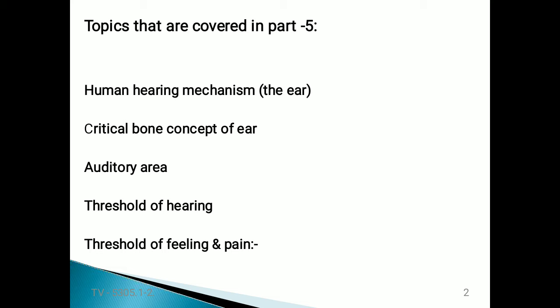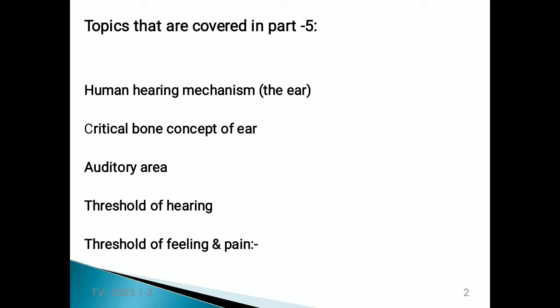The inner ear consists of air-filled chambers and fluid chambers. These vibrations are carried by the inner ear parts, and the fluid generates impulses corresponding to these vibrations.